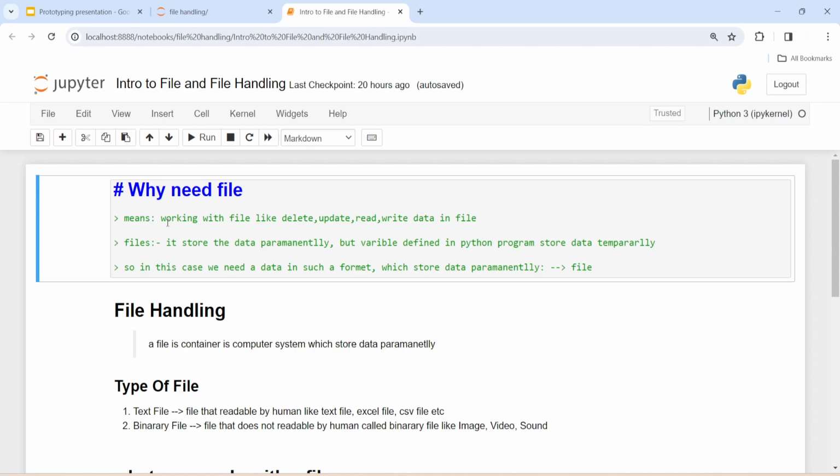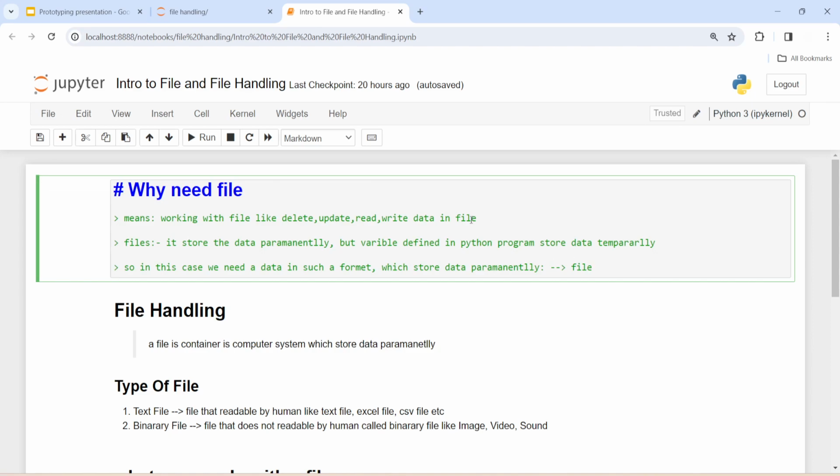Working with files means that we want to delete, update, read and write data in a file. Deleting a whole file and creating a new file is not considered file handling in Python; that is part of the OS library, and I will cover OS as well.